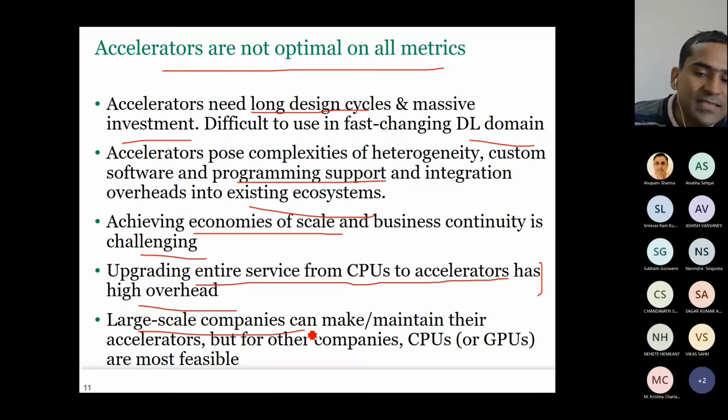So that's why large scale companies can make and maintain their accelerator. Making is not sufficient. You have to maintain it. For every update in the software, you have to update your hardware and vice versa. That's very, very costly for many companies. That's why for most of the companies, either CPU or GPU is the most feasible option. Okay, because they are relatively more general purpose and availability wise, software support wise, these are good.